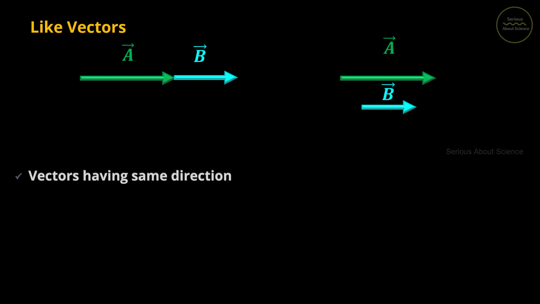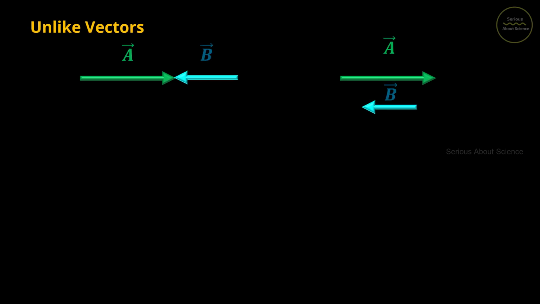Now opposite of like vectors is unlike vectors. In unlike vectors you can see they lie along the same line or are parallel to each other but they have different direction. Like vectors have same direction while unlike vectors have different direction. And here also the magnitude can be different.